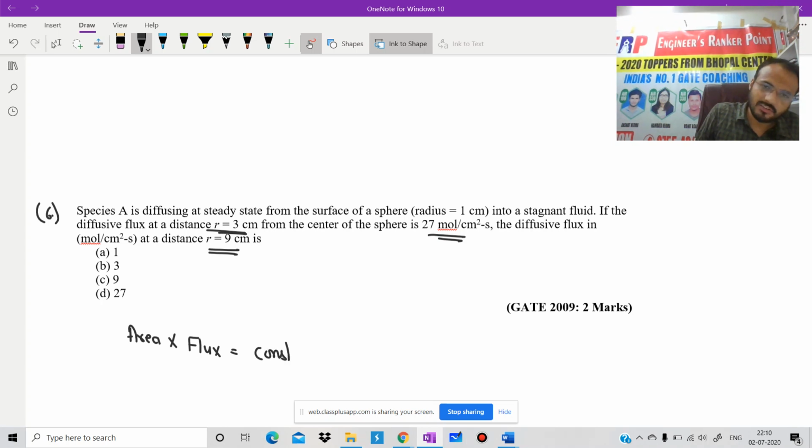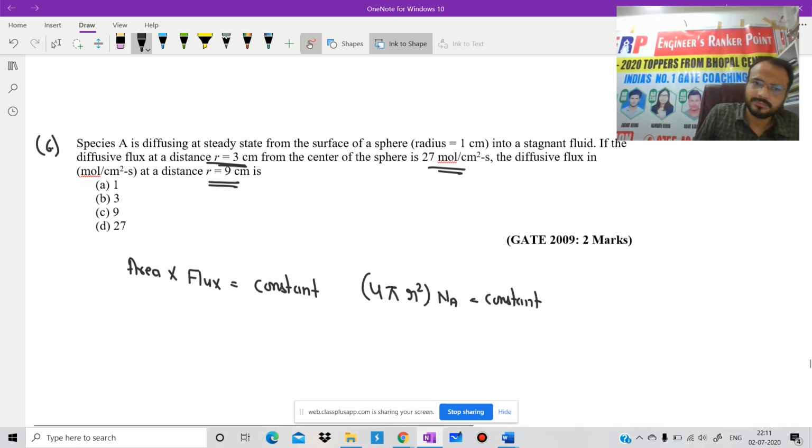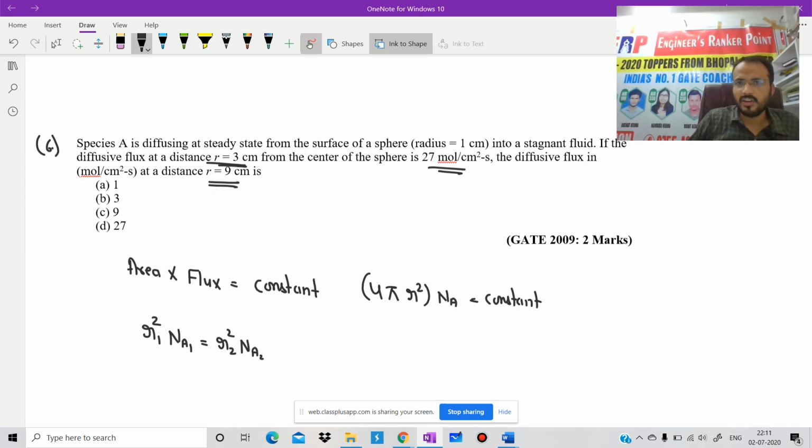Area into flux is equal to constant. And area is 4 pi r square, so flux into A is equal to constant. So we are able to write: 4 pi and 4 pi will cancel out, r1 square into N_A1 is equal to r2 square into N_A2. Read the question carefully.